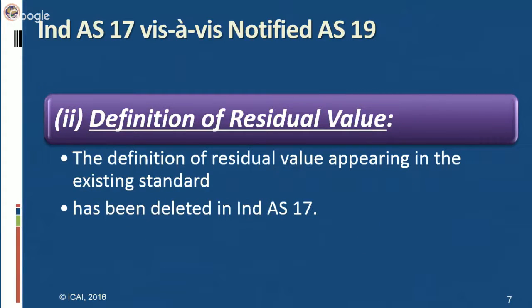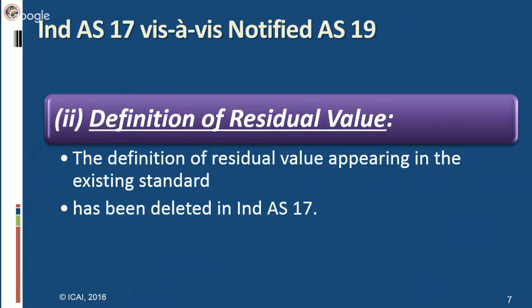Second is the definition of residual value. The definition of residual value appears in the existing standard. However, this definition has been deleted in Ind AS 17. First of all, let us understand what the definition of residual value is.